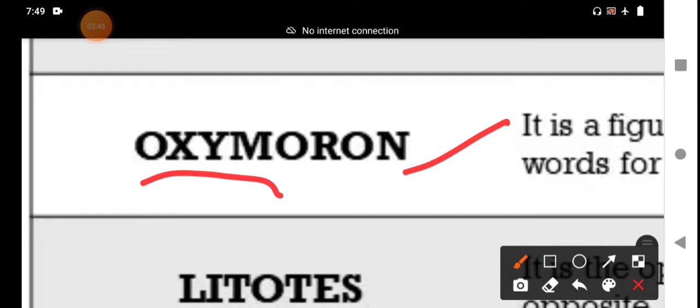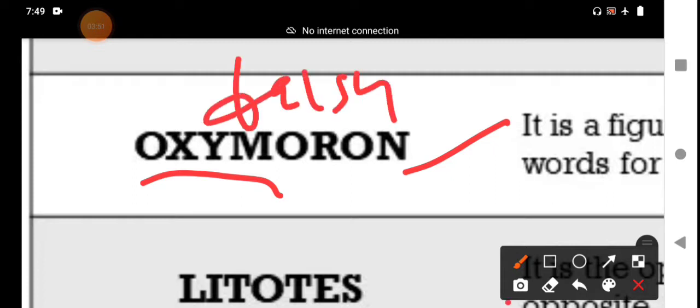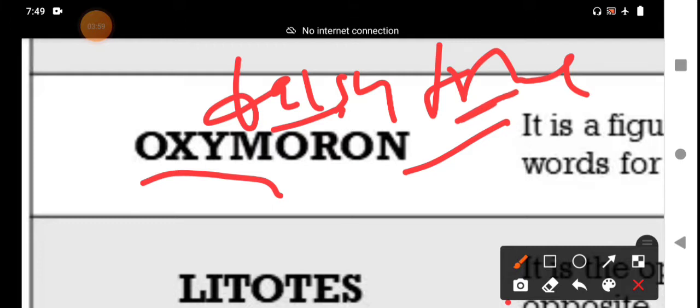For example, "faithful kept him falsely true." Falsely true: false means it is not true, and true. These are contradictory words in opposite directions, and these two words are coming together. That is the oxymoron.